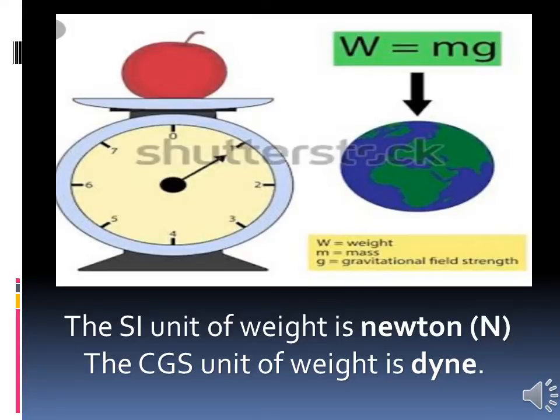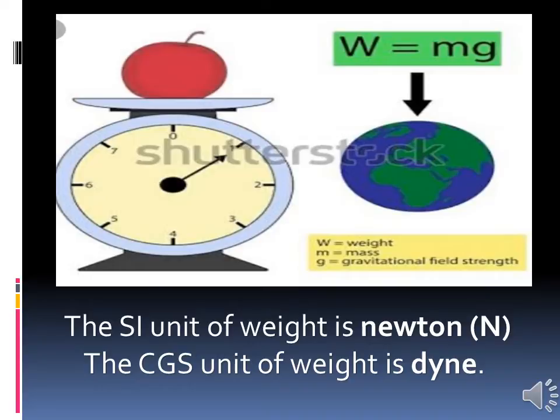Weight is based on the mass and gravity. So if our weight is 30 kilograms on earth, our weight on the moon will be 4.96 kilograms.